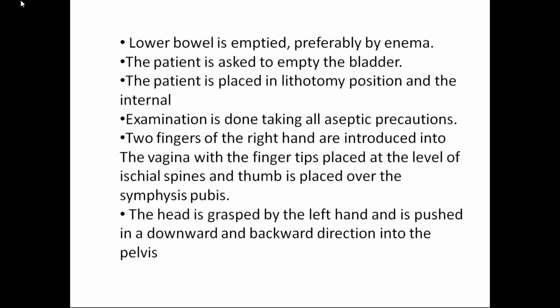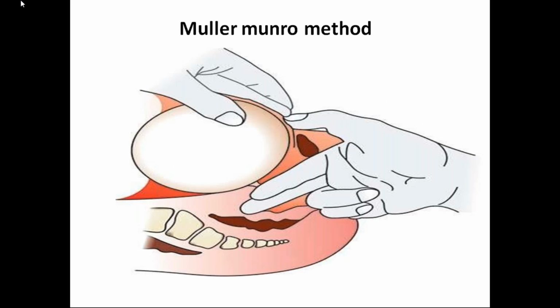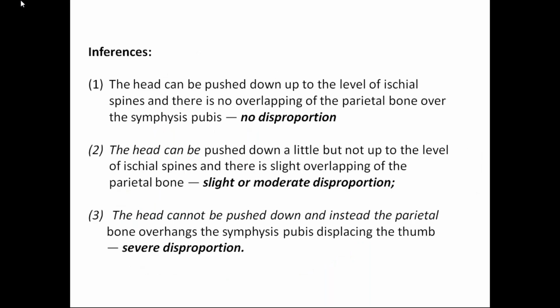So you can see the index and the middle finger at the level of the ischial spine, your thumb at the level of the symphysis pubis, and with the left hand you grasp the fetal head and try to push it into the pelvis. So what is your inference? When you can push the head down up to the level of ischial spines, that is engagement. So there is no overlapping of the parietal bone over the symphysis pubis. That is no disproportion. Then you can go for a vaginal delivery.